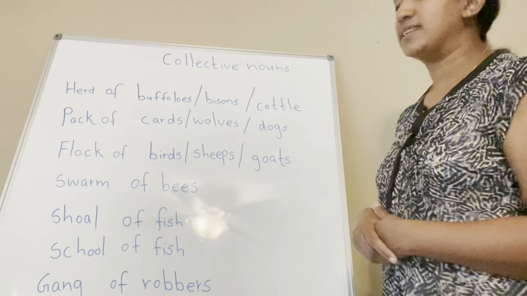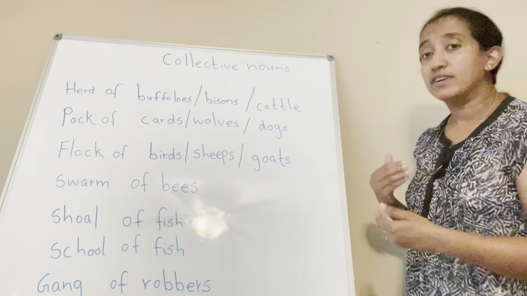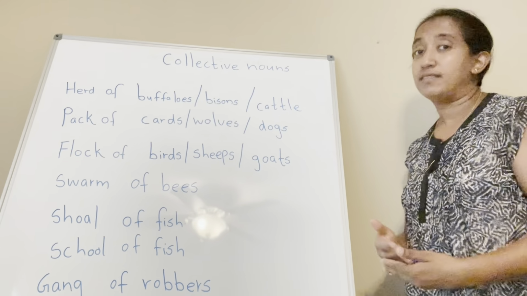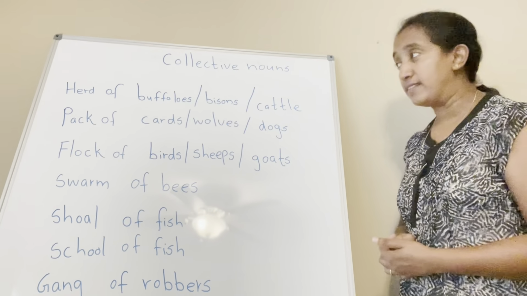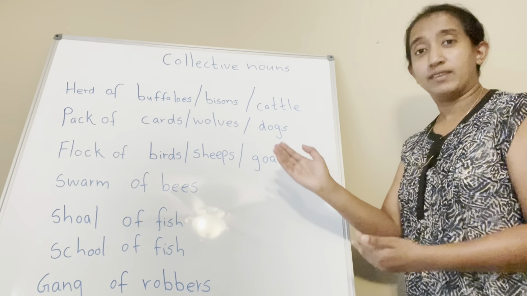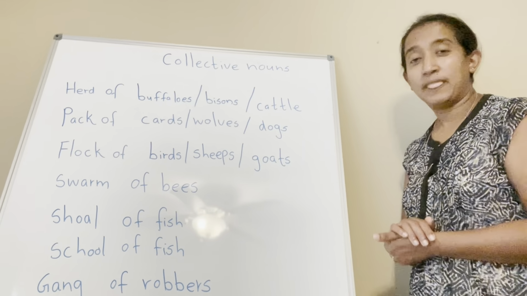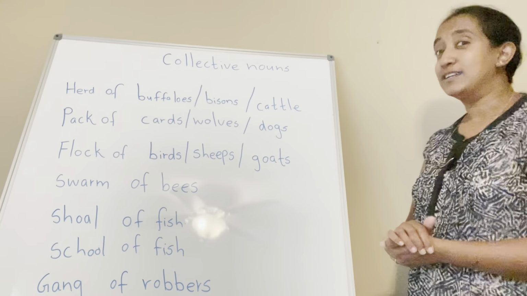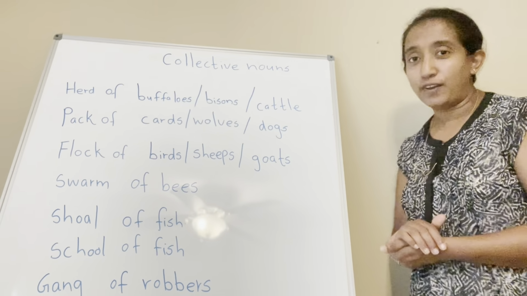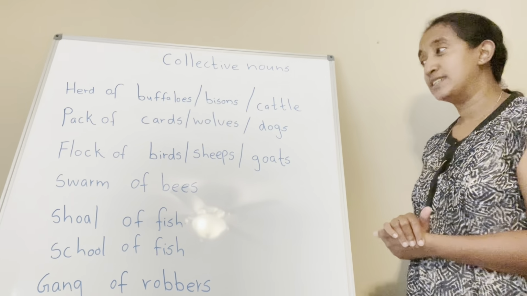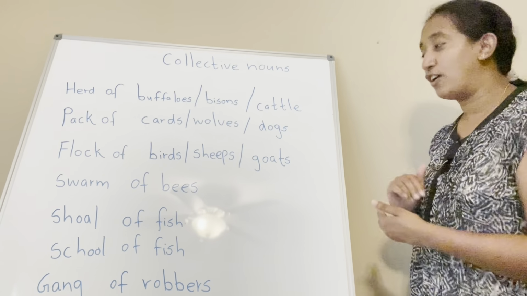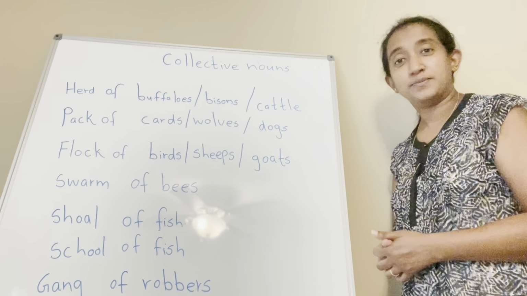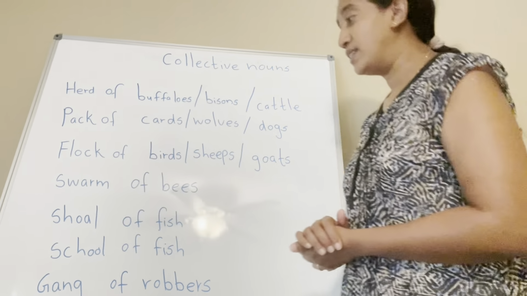So let's take the second example. Pack of cards. We use a pack of cards to play with our friends. Pack of wolves, pack of dogs. Let's move to the third one. Flock of birds, flock of sheep, flock of goats. I see a flock of goats every day when I come to work. So let's move to the other one.